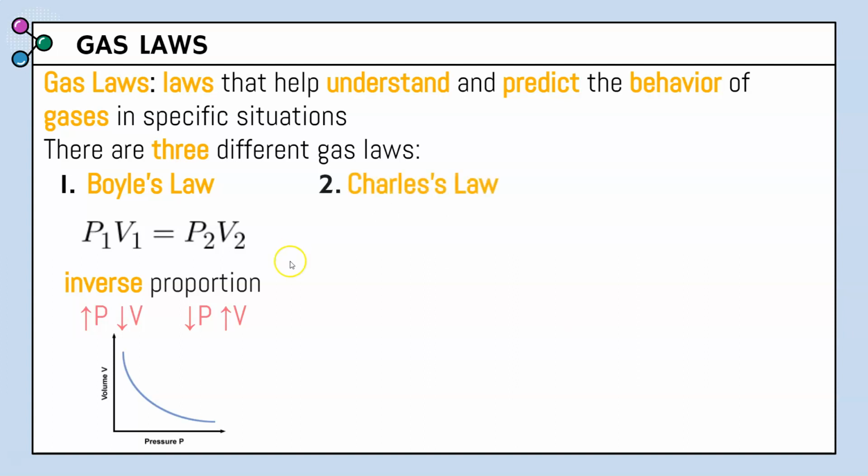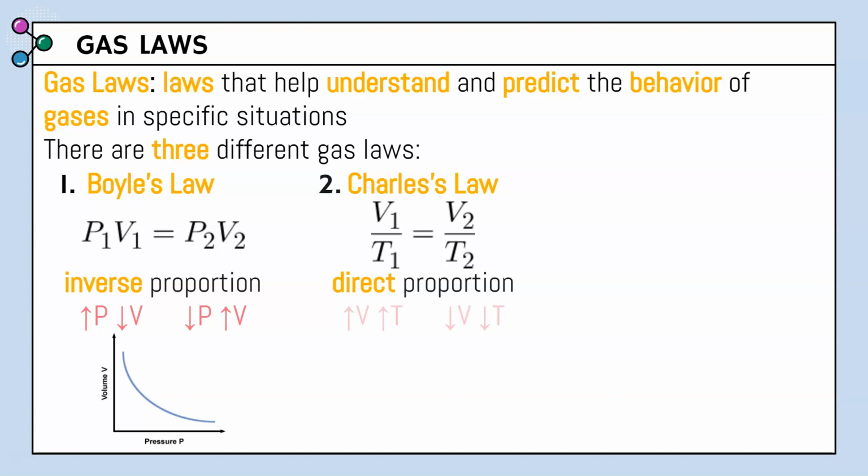The next gas law is Charles' law, and Charles' law has the equation of V1 over T1 equals V2 over T2. Now, this equation represents a direct proportion. Since we know inverse is opposite, direct means the same, meaning as volume goes up, temperature goes up, or as volume goes down, temperature goes down. And direct proportion equations have a graph that has just a straight diagonal line.